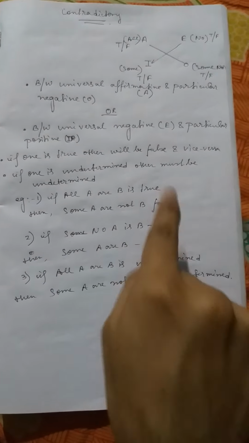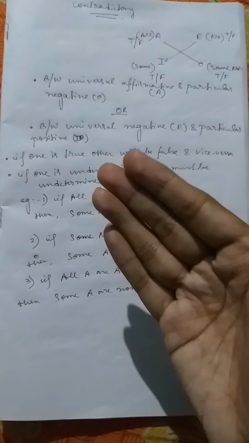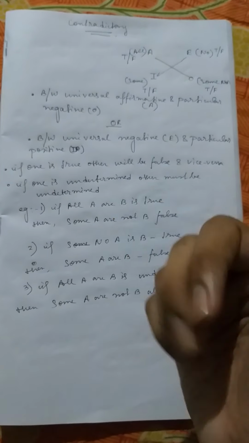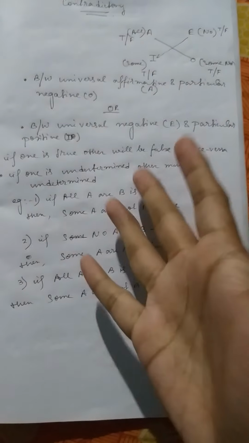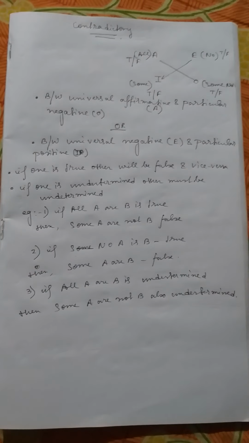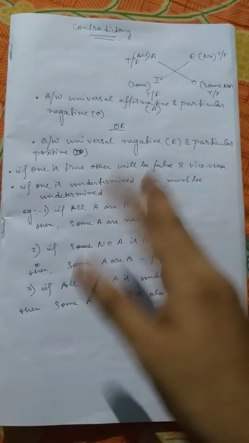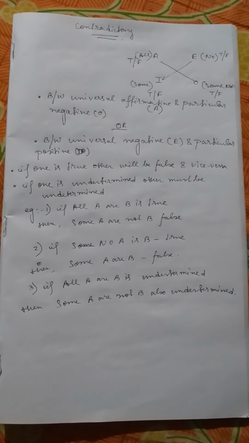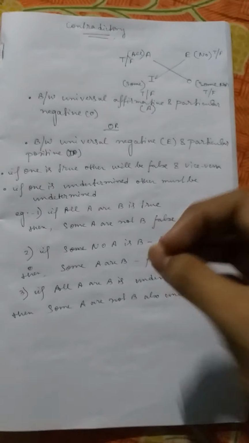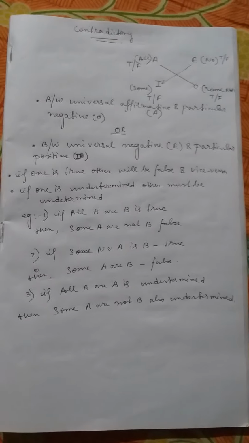Similarly, coming to the next example, "No A is B" is a universal negative sentence. If "no A is B" is true, then "some A are B", which is a particular positive sentence, will be false, and vice versa. With the help of these two sentences, I hope it is very clear to you that if universal affirmative is true, then particular negative will be false, and vice versa. And if universal negative is true, then particular positive will be false, and vice versa. This is the essence, the main subject matter of